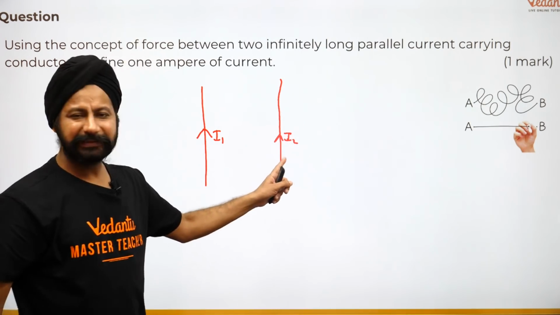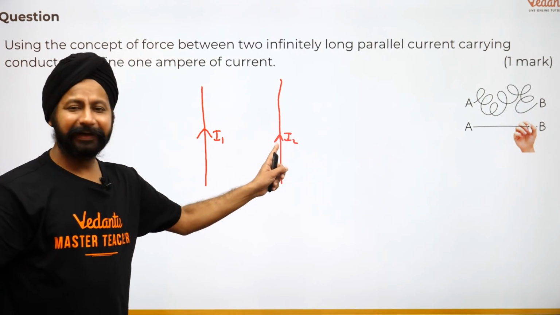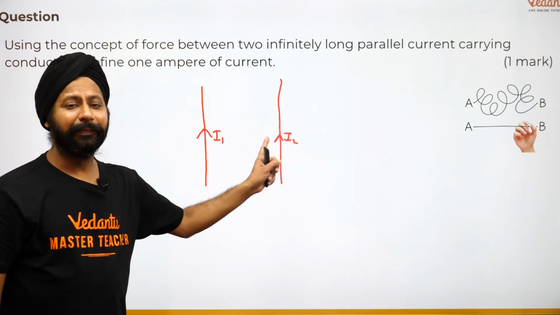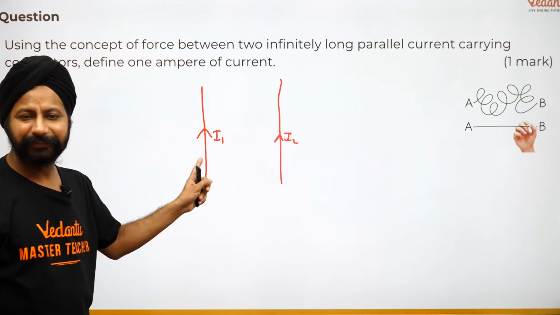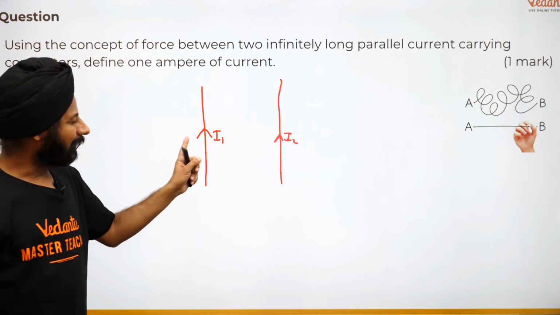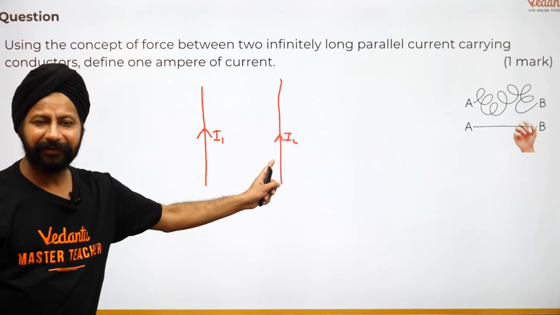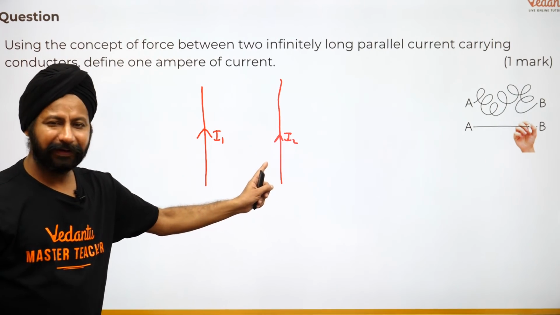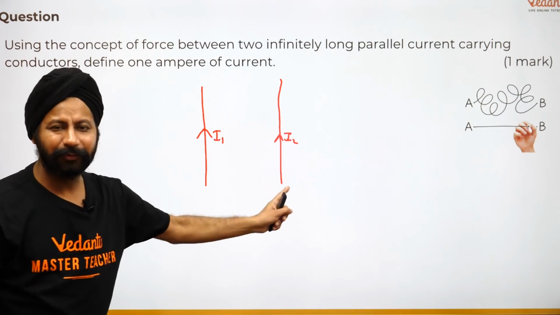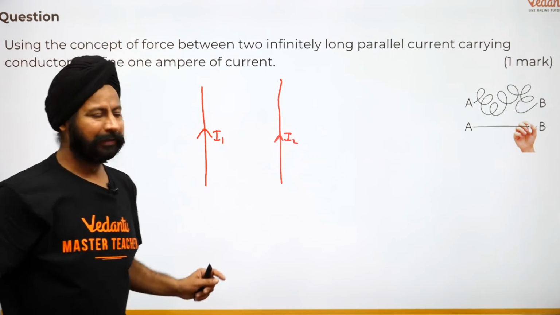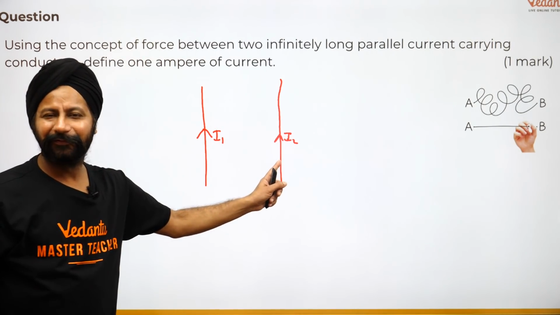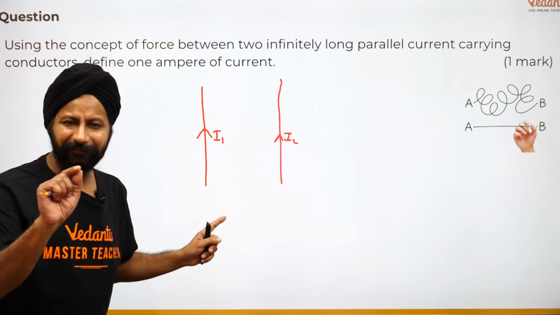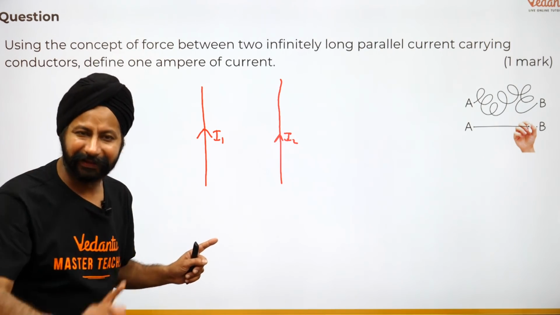नाउ थिंक फ्रॉम सेकेंड वायर्स परस्पेक्टिव. It is a current carrying wire in a magnetic field. This magnetic field is produced by this, है ना. पहले ये वायर थी, this is producing a magnetic field. This magnetic field already existed and I bring in another wire and put with a current of I2. This is going to experience some force. How much force? Magnetic field times the current times the length of the wire.